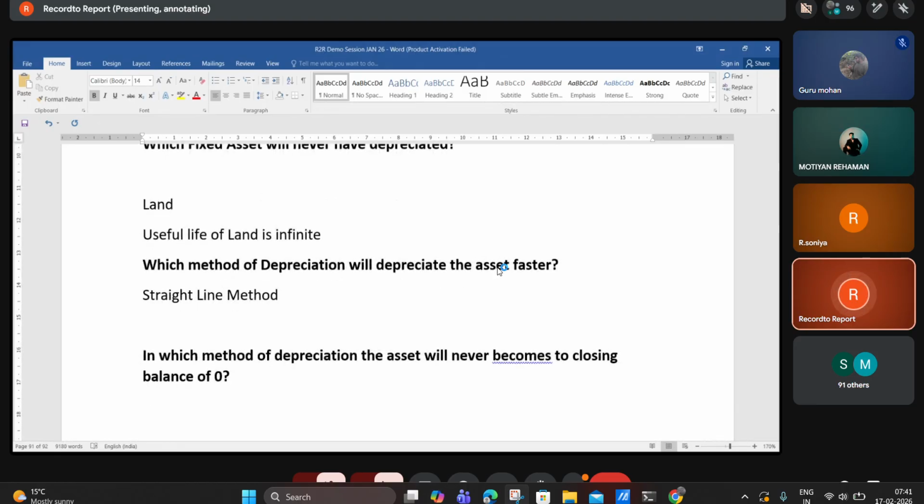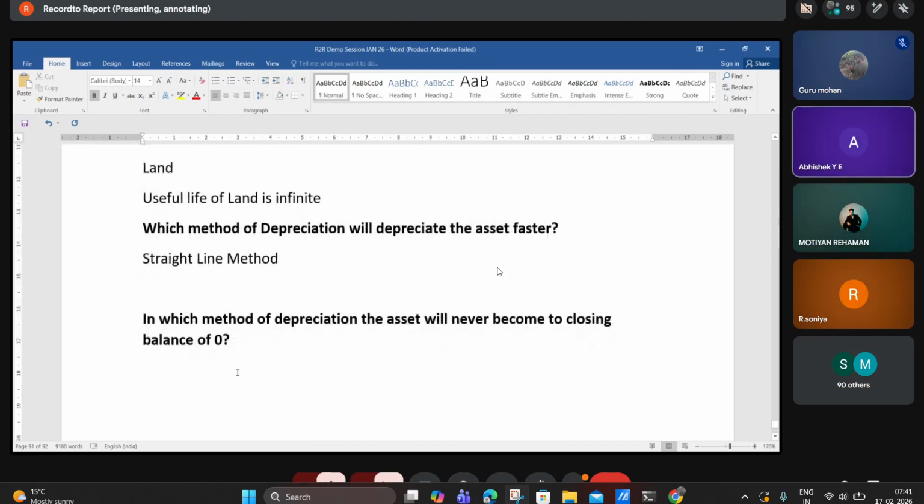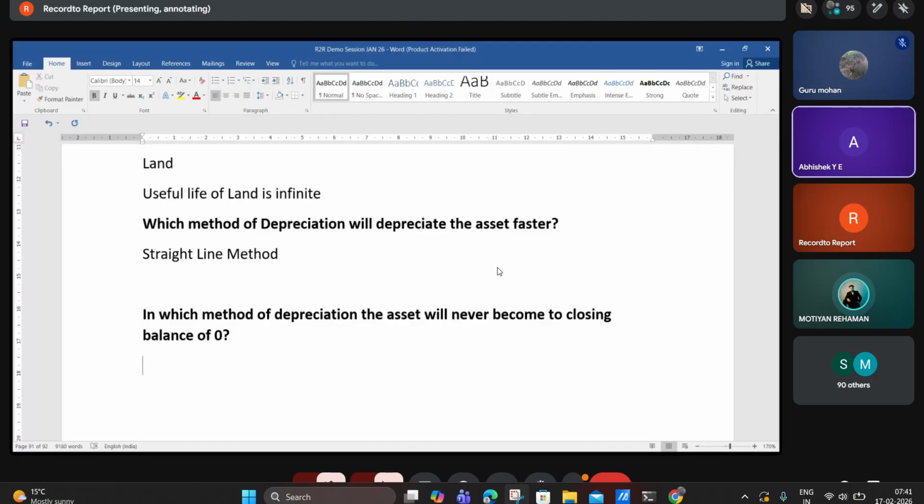In which method of depreciation will the asset never become a closing balance of 0? Diminishing method. Exactly, it is the DVM method, guys. In the diminishing value method, the asset will never become 0.